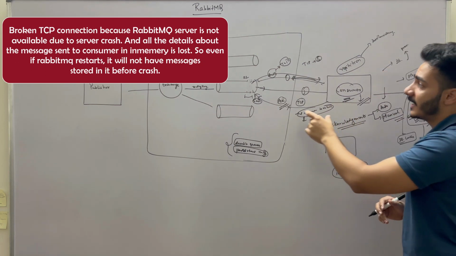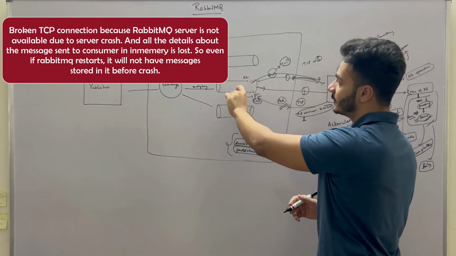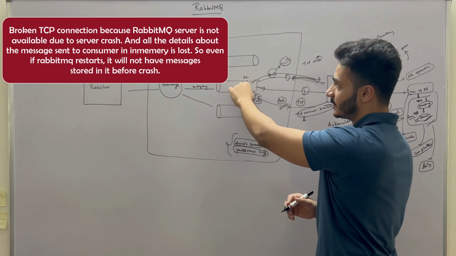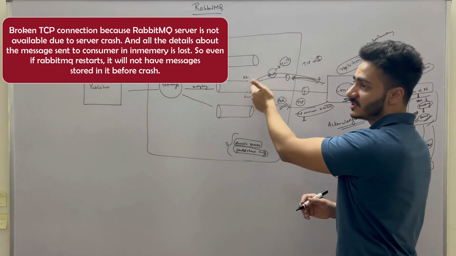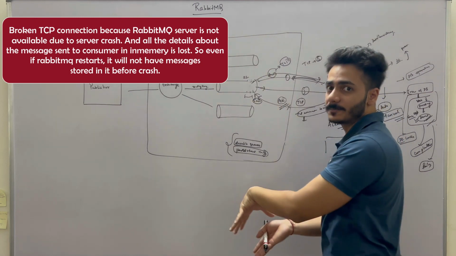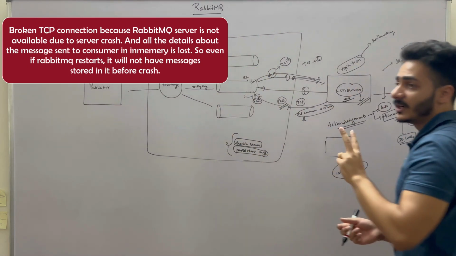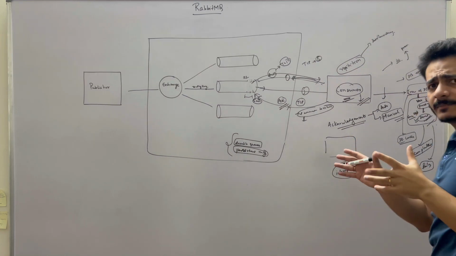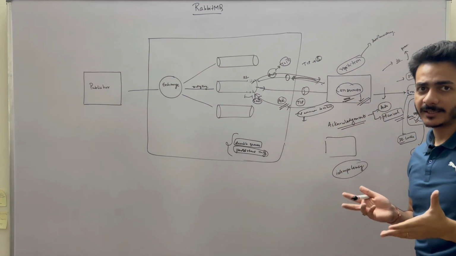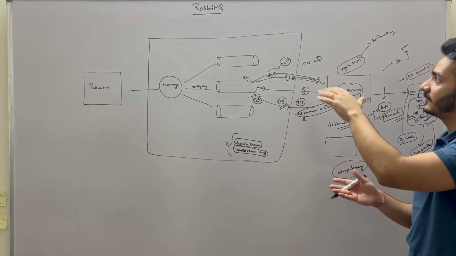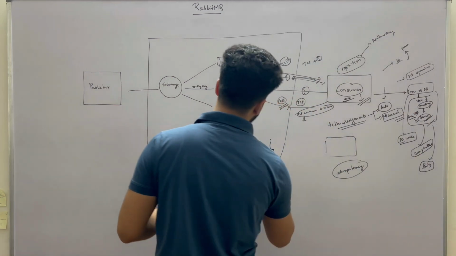And also it's possible that this acknowledgement is sent successfully. After the server has received that acknowledgement, before removing that message, this queue drops, this server crashes. So there are two possible cases here, but in both cases this consumer can't do anything. So what will help here is these two features.